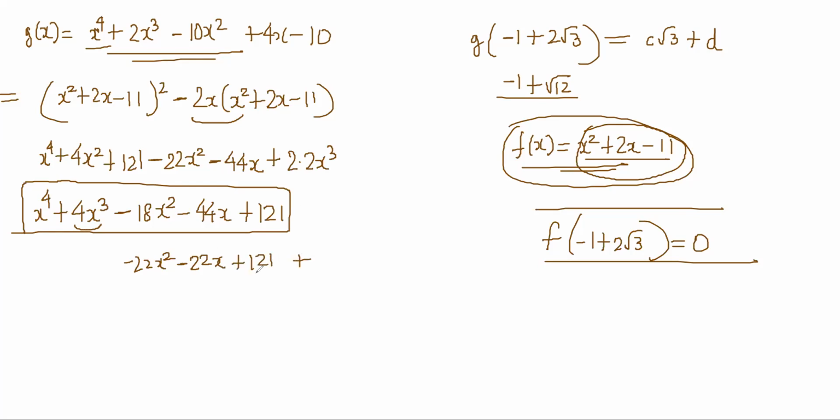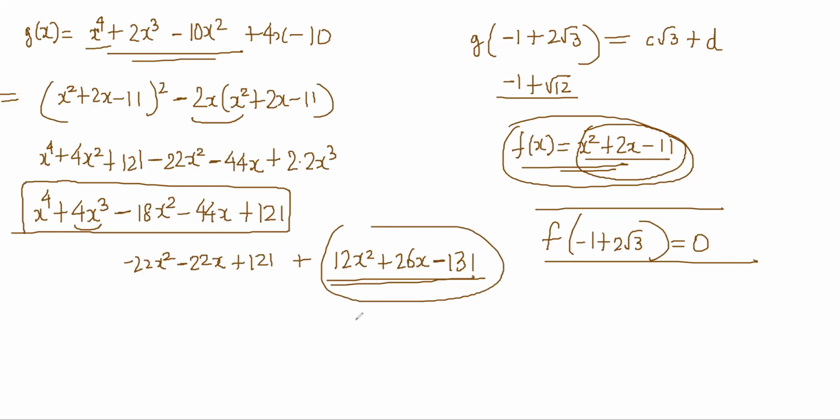And now I will just write the remaining, whatever has to come. So it should be plus 12x square plus 26x minus 131, right? Something like this. And that has to be added, then only you will get the original thing. So let's multiply it by 12 times x square plus 2x minus 11. It is 12x square plus 24x, and you just have to do a plus 2x and minus 132. So you have to do a plus 1, right?